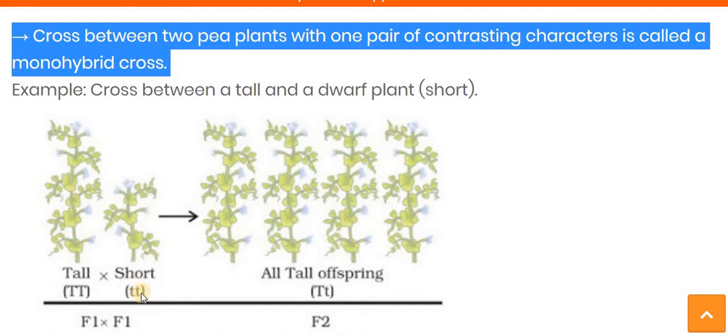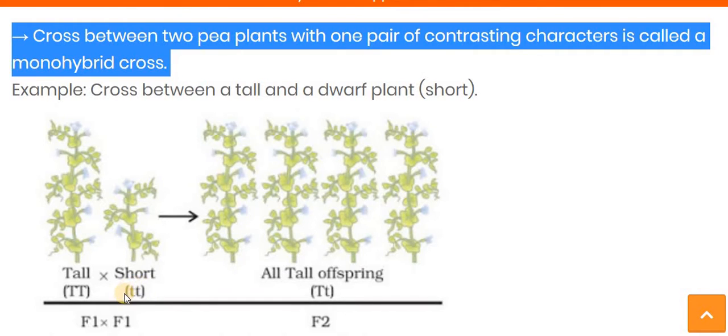Here it is the responsible gene, the small t, which is responsible for the shortness characteristic. So in the first generation he took a pure genotype of the plant, one that is completely responsible for the tallness, and he gives it the name capital T, and the other one is completely short, which possesses the small t genotype. Here the small t is responsible for the short characteristic.